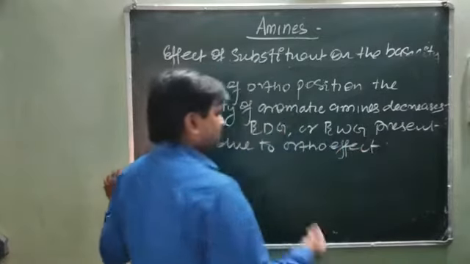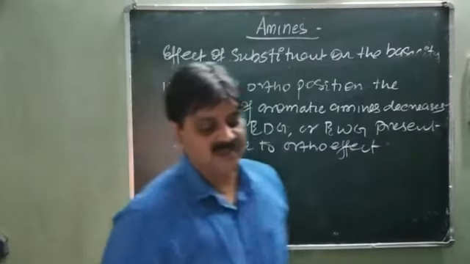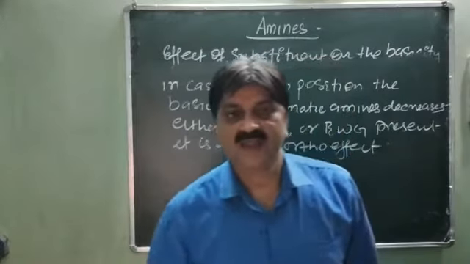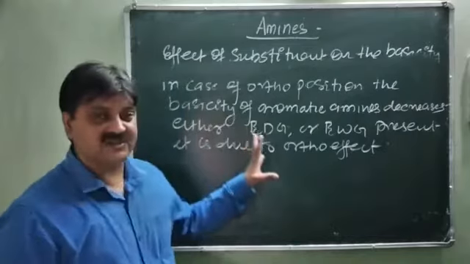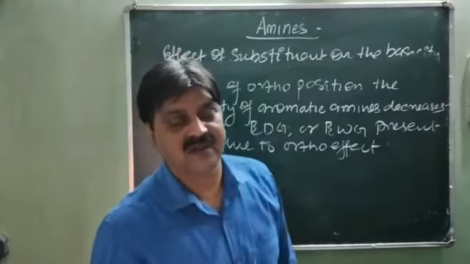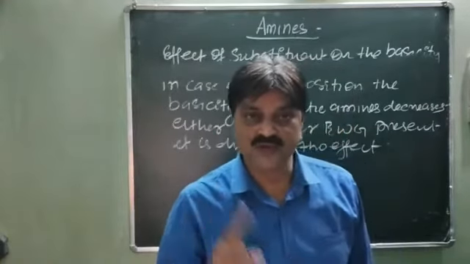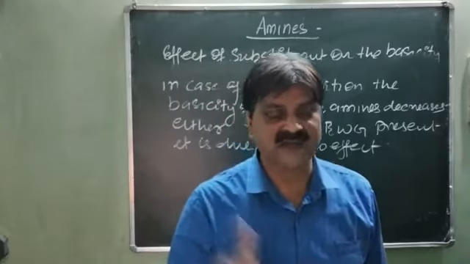You know that the ortho effect is simply steric hindrance, due to this region. The ortho effect shows at the ortho position, regardless of the nature of the substituent, whether it is an electron withdrawing group or an electron donor group. In both cases their basicity is lower as compared to aniline.